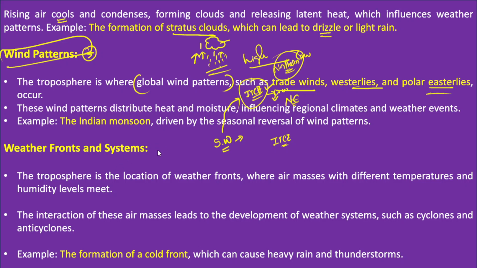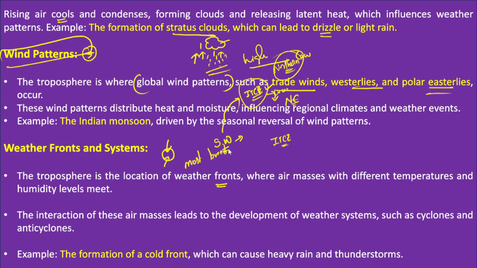Secondly, we need to talk about weather fronts and systems. Weather fronts and weather systems are also determined by the troposphere, because the troposphere is the location for the formation of weather fronts. So what are these weather fronts? Yesterday also we discussed these weather fronts. A cold current meets a warm current, or a warm current meets a cold current. That's where the weather front forms, and weather fronts are also one of the most favorable breeding grounds for fish.